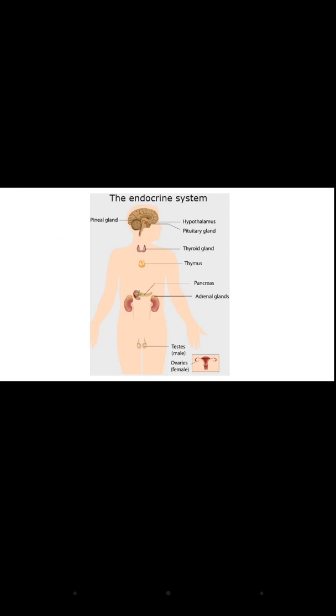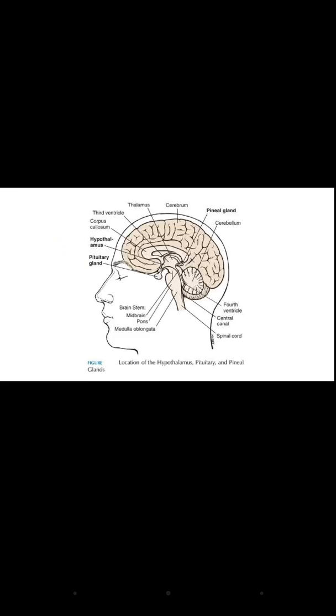This is the image showing the endocrine system of our body. There are various glands which are endocrine glands. These are hypothalamus, pituitary, pineal, thyroid, thymus, pancreas, adrenal, testes in the male and the ovaries in the female. So the endocrine system includes various glands which secrete the hormones directly into the body fluids or the blood. We will discuss these glands one by one.